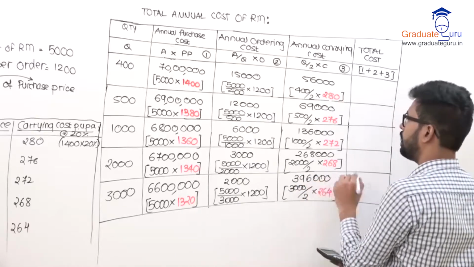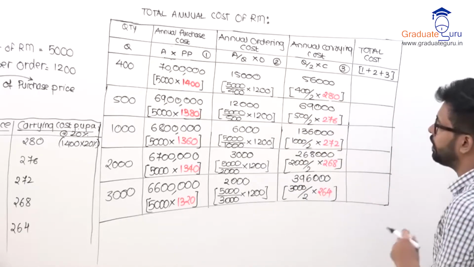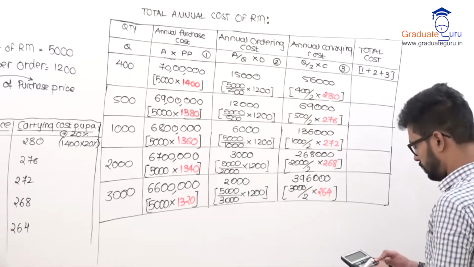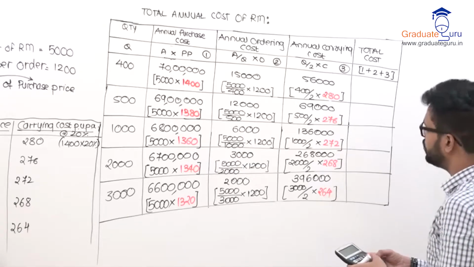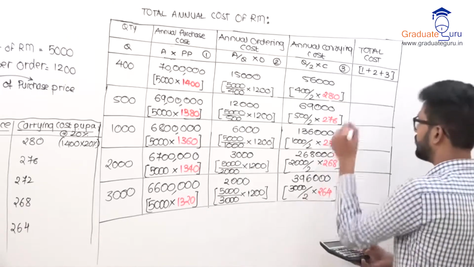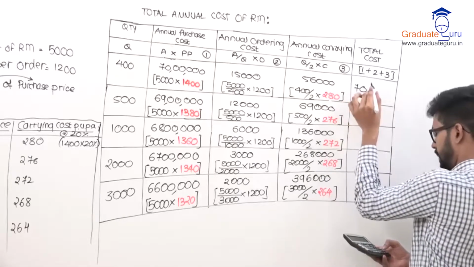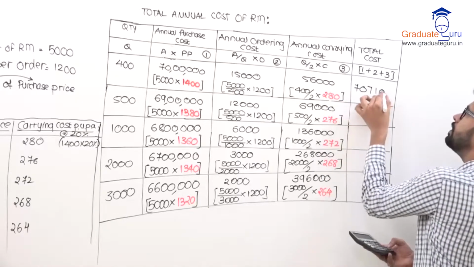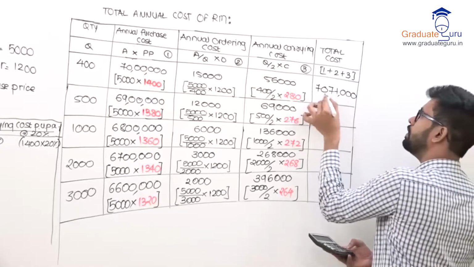3,96,000. I will just take the total of the first three columns, that is 70 lakhs plus 15,000 plus 56,000. So you will get one answer, that is 70,71,000.